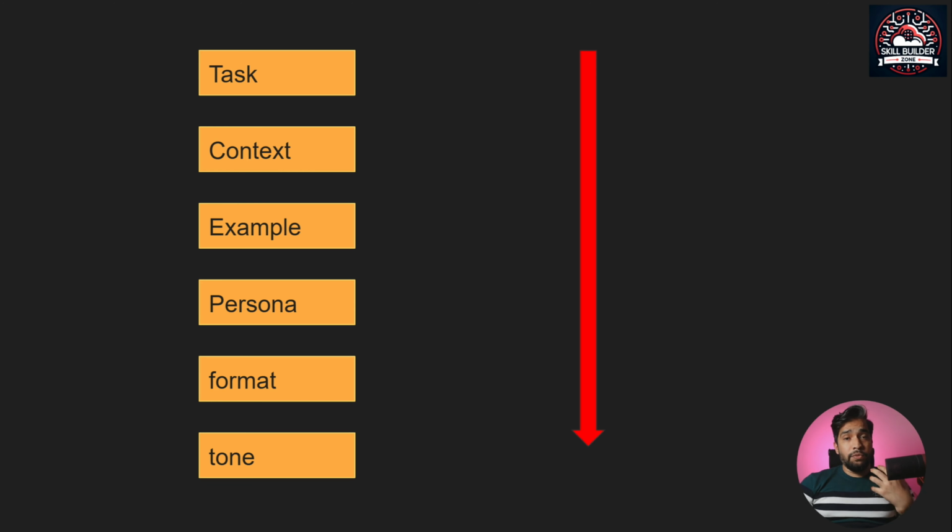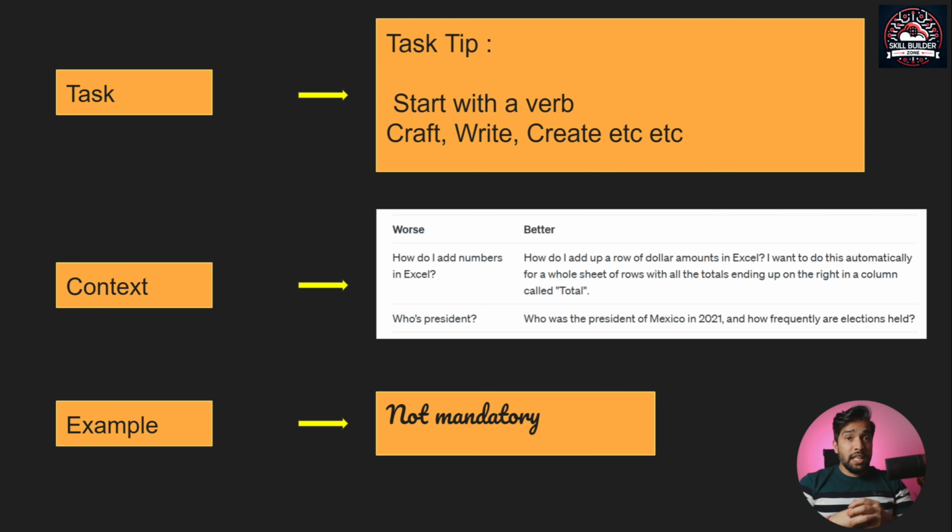Let's go and see what these components are and how you can use these components to create that perfect prompt that will give you the best results. Starting with the task, which is the first component. If you see the task tip, start with the verb. So here you are defining the task that you want ChatGPT to do.